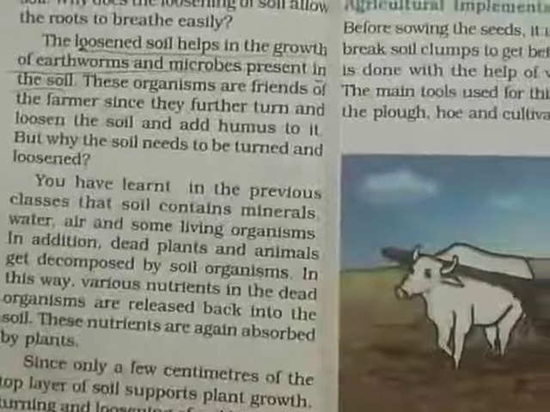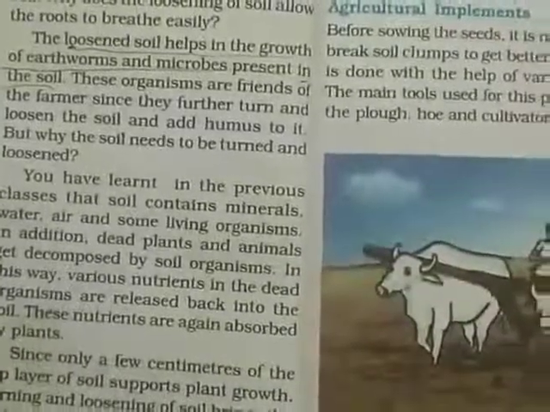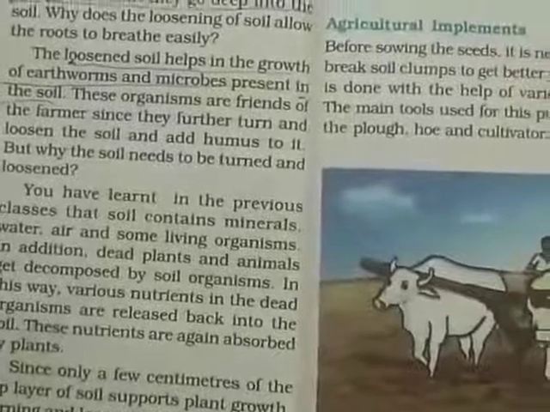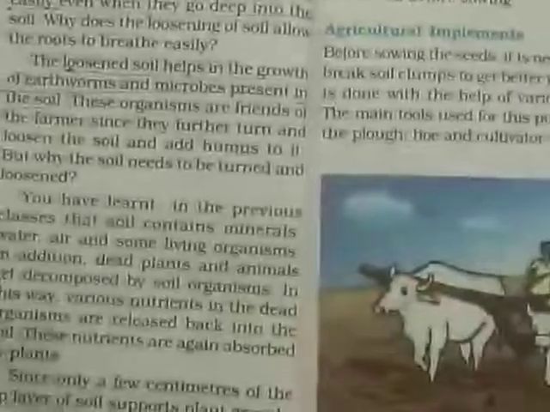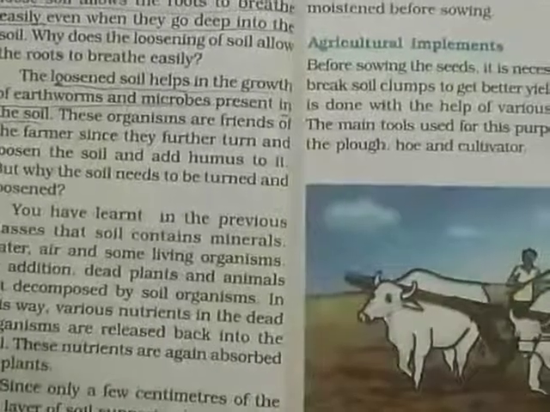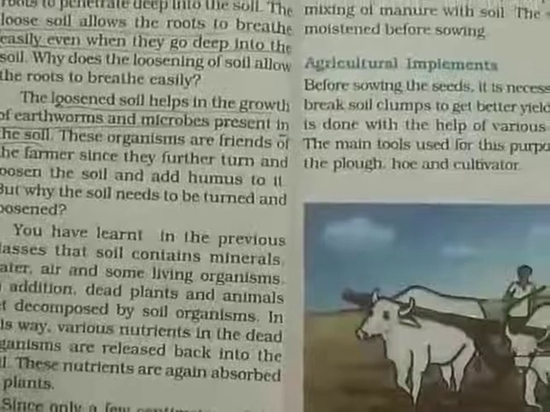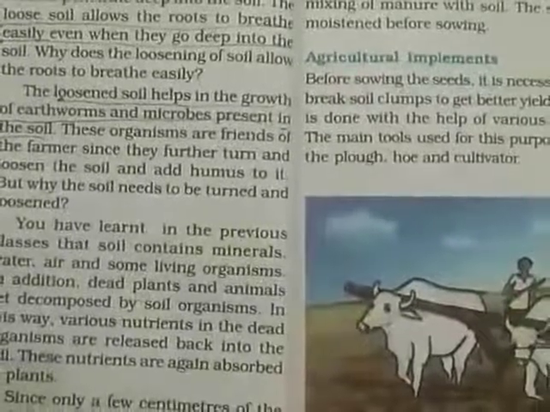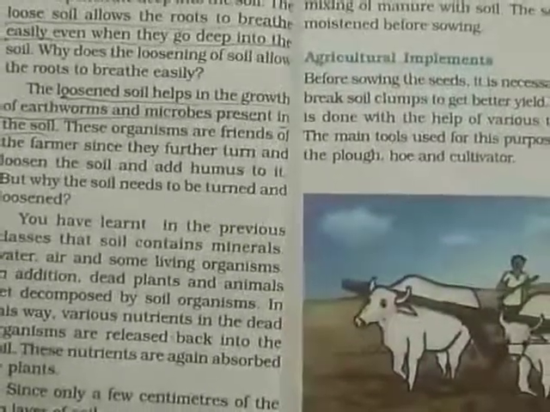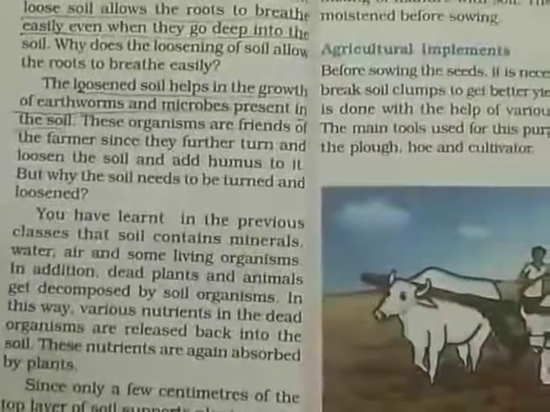We have already studied that earthworms are known as the friends of the farmer. Why are they called the friends of the farmer? Because they turn the loosened soil and add humus to it. But why does the soil need to be turned and loosened? Why is this process done? Why is the soil prepared before crop production?